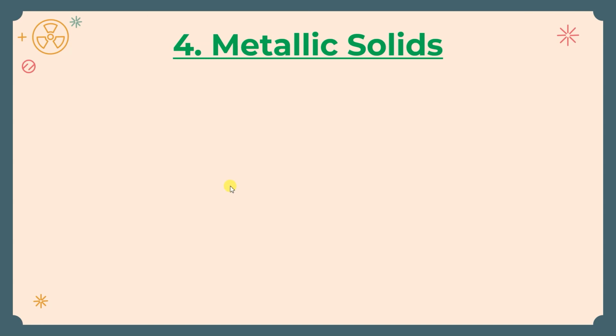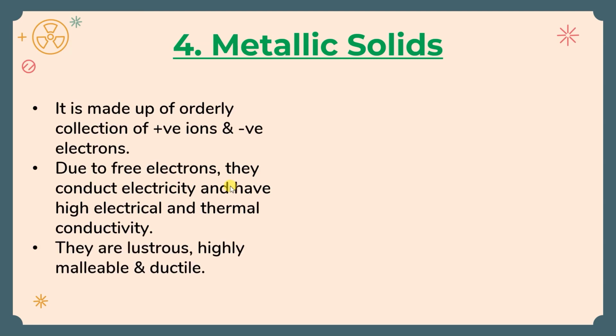And this is the last type of solid, that is the metallic solid. Metallic solids are solids having a metal bond. In this, the positive ion, the cation, is surrounded not by anions but by negative electrons. Here the metal is surrounded by electrons only. So due to these free electrons, they conduct electricity, even in the solid state, because they have free electrons all the time. No need to be dissolved in water, they can conduct on their own.